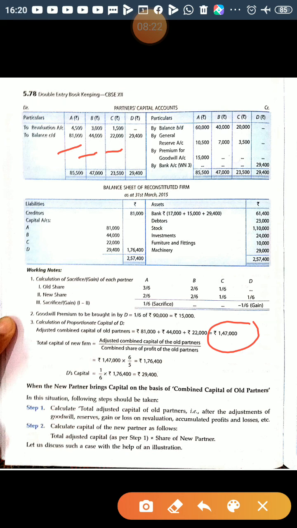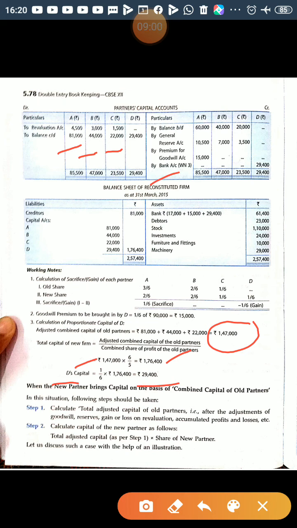D is coming for 1/6 share, so remaining share will be the old partners' new share. So 1 minus 1/6, that is 5/6. So combined capital is 1,47,000 multiplied by reciprocal of combined new share of the old partners, that is 6/5. So the total capital of the firm is 1,76,400, and D's share is 1/6 of 1,76,400, 29,400.